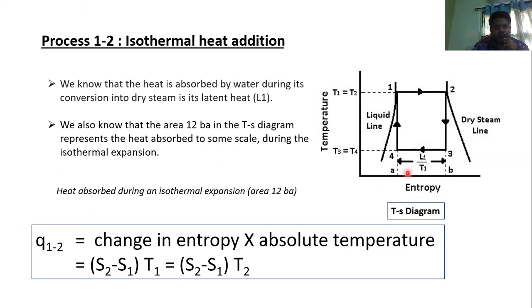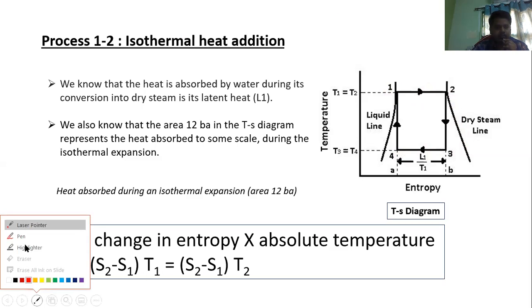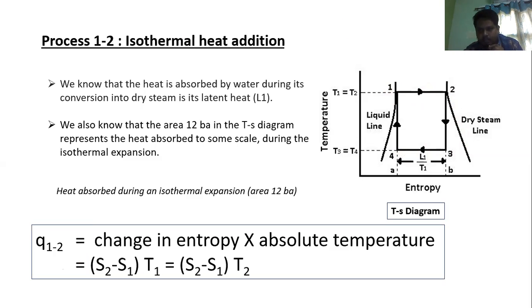If you look at the TS diagram, 1 to 2 is the isothermal heat addition. Since it is isothermal, the line is at constant temperature, and there is a phase change. This is the saturated liquid line. This line is the saturated vapor line. There is a phase change from liquid to vapor, so there will be a change in entropy.